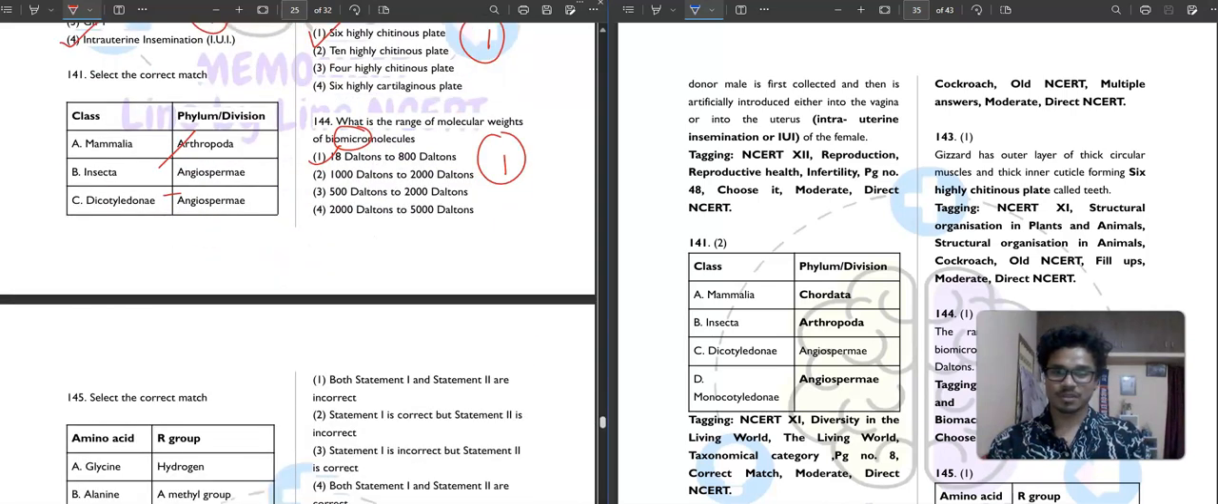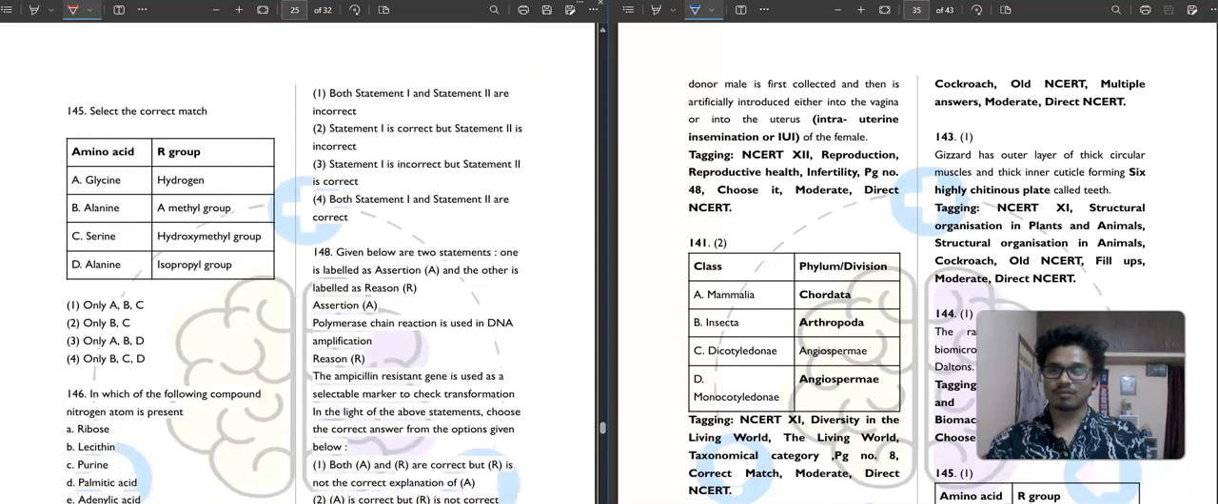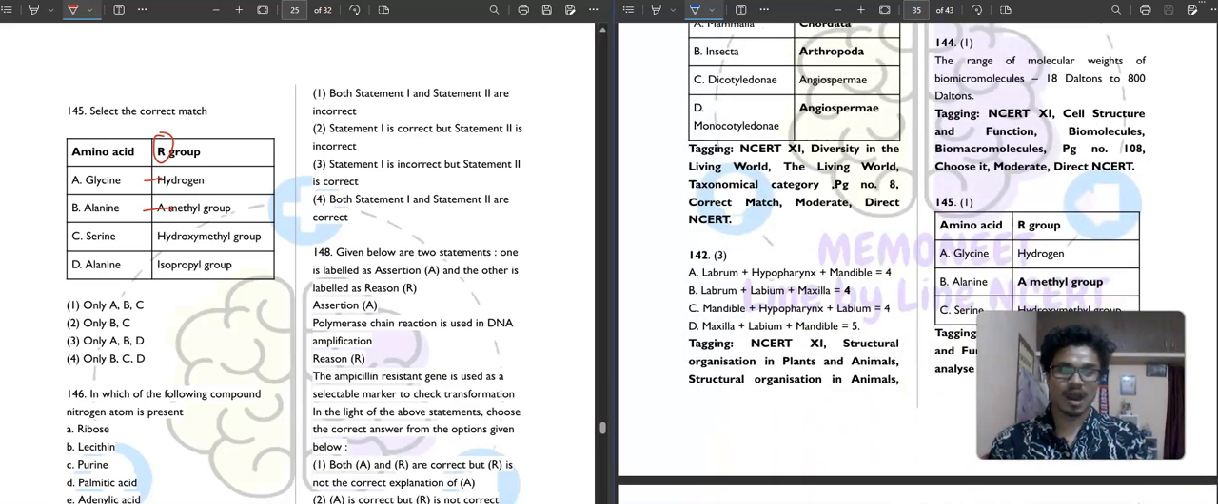So next question number 145. Wow, what a very good question. It is saying, select the correct match. Amino acid and R group are given. So glycine has hydrogen as its R group. Alanine has a methyl group. Then serine has a hydroxymethyl group. And alanine has an isopropyl group.